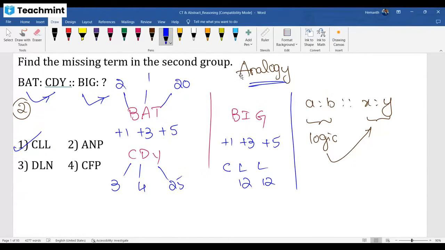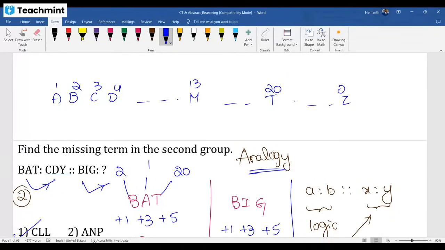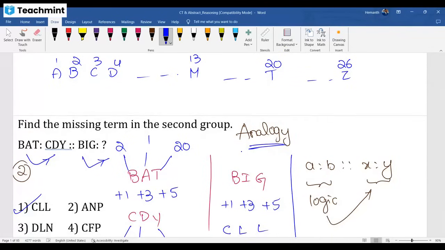Your job, at least right now for this session, is to write A to Z on paper, because there are plenty of questions which require this knowledge. A1, B2, C3, D4, M13, so on, T20, up to Z, you note down the values. Write the respective values here, my dear. B value 2, sir. A value 1, sir. T value 20, sir. C value 3, D value 4, Y is 25, sir. You copy from that and identify.